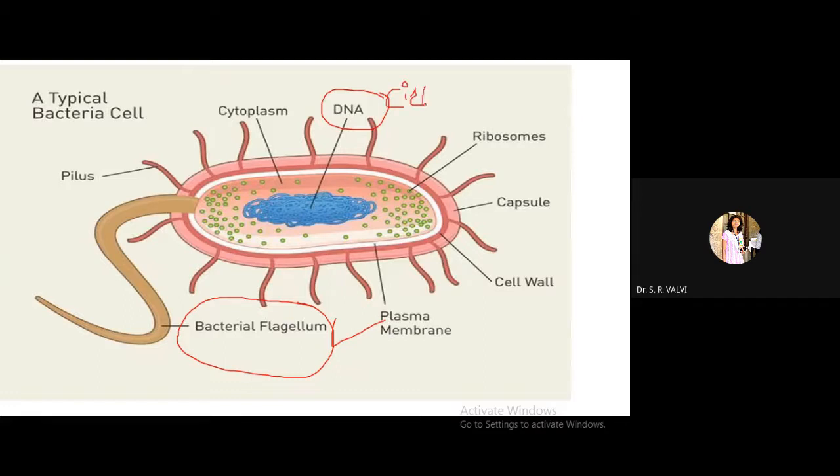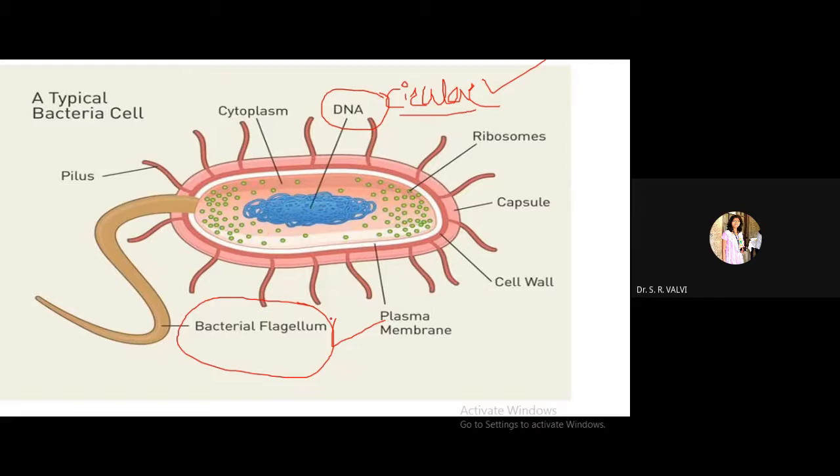In animal cells, what are we observing? We observe linear DNA, right? And that means the nucleus is well developed and membrane bound. Here, there is no such nucleus to store DNA. There is no membrane around the nucleus. So here the DNA is open, and it is present along with other organelles of a cell, right? So by observing this circular DNA, you have to confirm that the structure is of a bacterial cell.